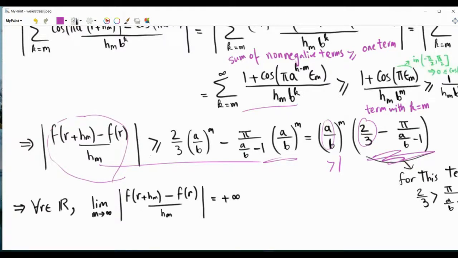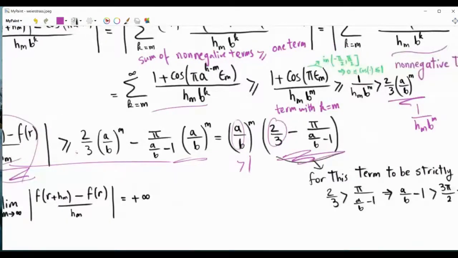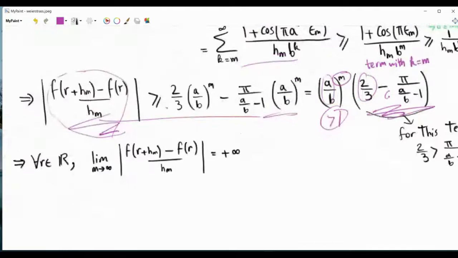But this will not happen, because this quantity is lower bounded by a positive parameter times a number that is strictly greater than 1 raised to the power m. So this thing will increase exponentially. This means that the limit of this absolute value is actually plus infinity. And this is true for every small r. Small r was an arbitrary real number. So indeed, our function f of x is nowhere differentiable.